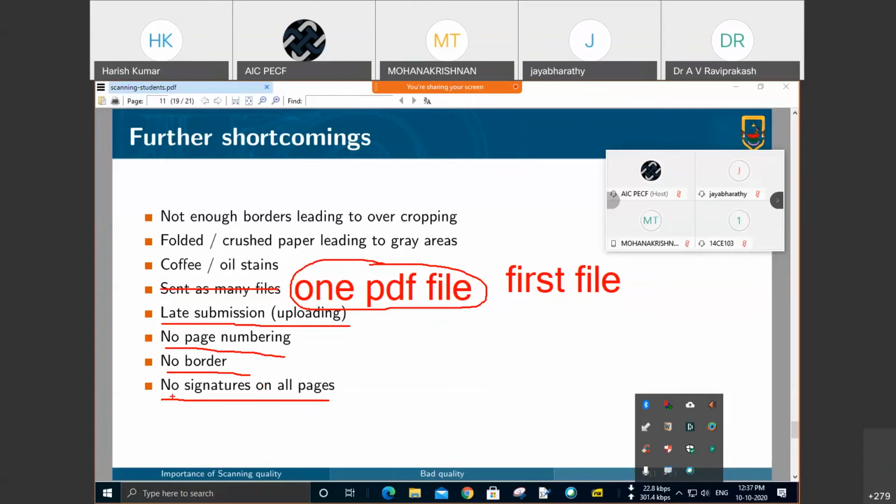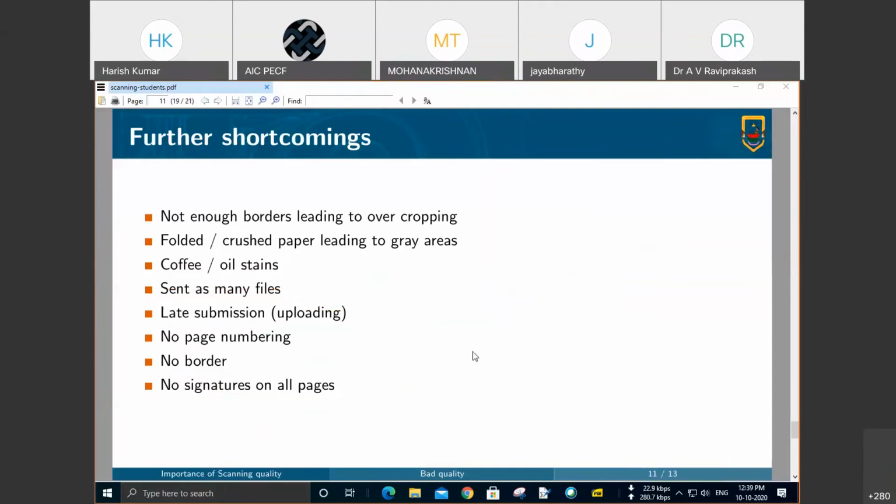In such cases, that page may be excluded from valuation. We may not include that single page for valuation, because there is no guarantee that it is written by you, unless we go for some forensic checking, like whether the handwriting is the same or not. So don't forget these three things on all the pages. This is what I expect.